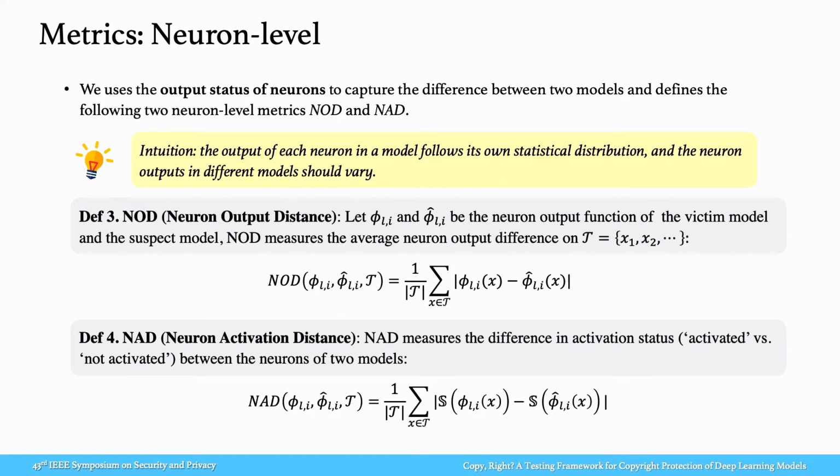Intuitively, the output of each neuron in a model follows its own statistical distribution, and the neuron outputs in different models should vary. Motivated by this, DeepJudge uses the output status of neurons to capture the difference between two models and defines the following two neuron-level metrics: neuron output distance and neuron activation distance. NOD measures the average neuron output difference between two models over a given set of test cases, while NAD measures the difference in activation status, activated or not activated, between the neurons.